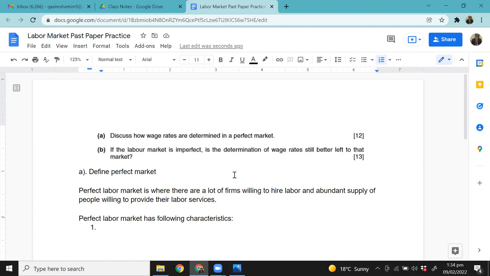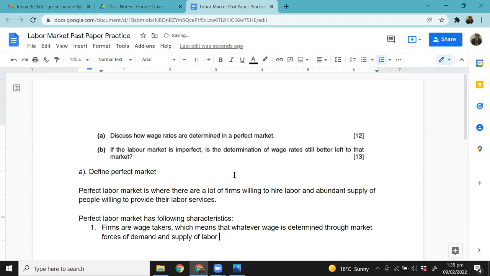Second characteristic says that firms are price takers or wage takers, which means that whatever wage is prevailing in the market, that is the wage they pay, and each firm will pay its workers the same wage.